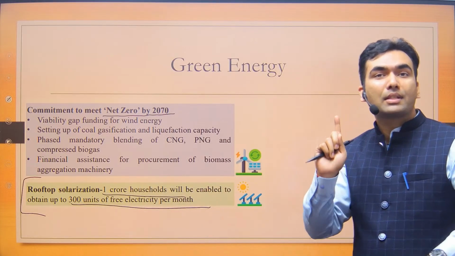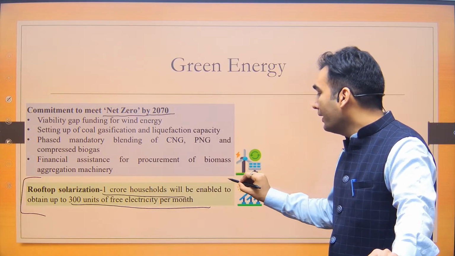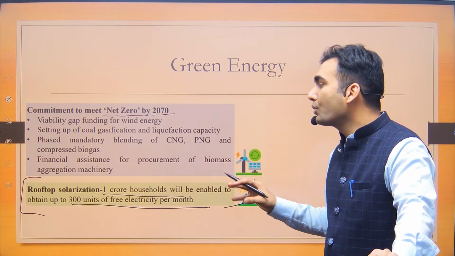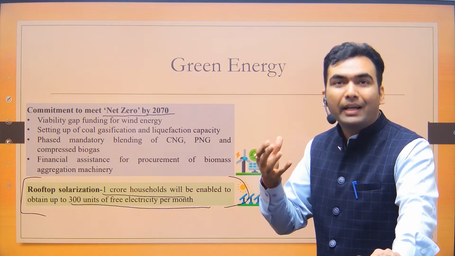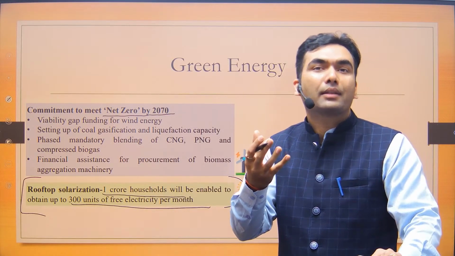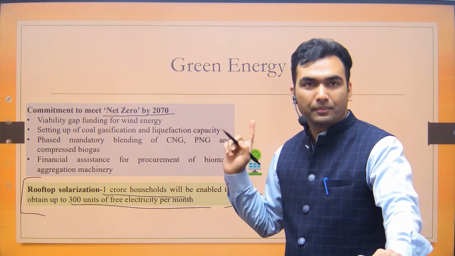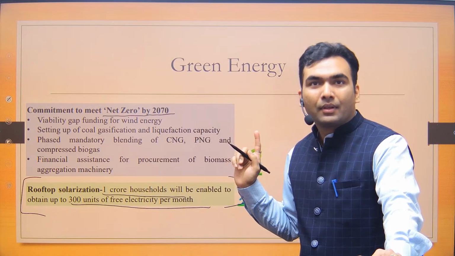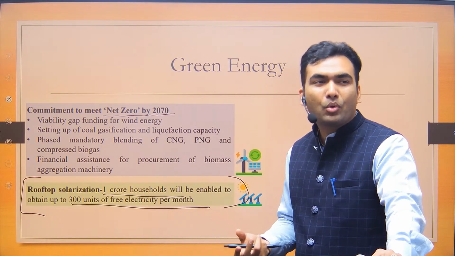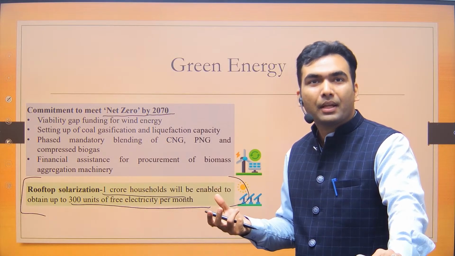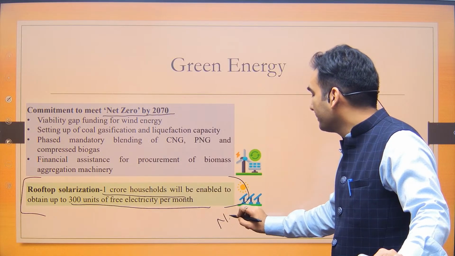Now see, the details of this scheme is not there in the public. So it is not very clear if these 1 crore household would get the rooftop solar panel for free. And if the households are not going to get this solar panel for free, this electricity cannot be called as free. Okay, so the details is not still present. Most likely government will provide some subsidy, and based on that subsidy there is one concept called net metering.